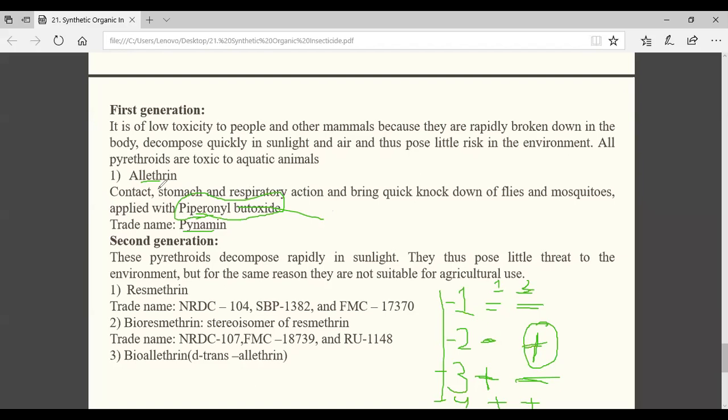Sir, synergist means it improves the toxicity of compounds. That means synergist is a non-toxic compound or toxic compound? Toxic, sir. Okay, what is potentiation?